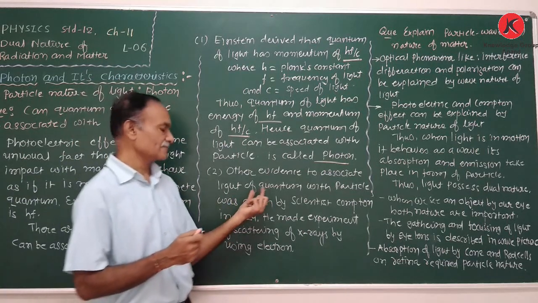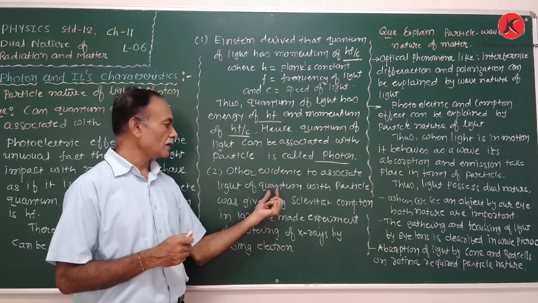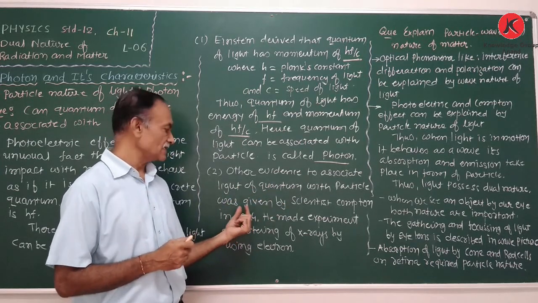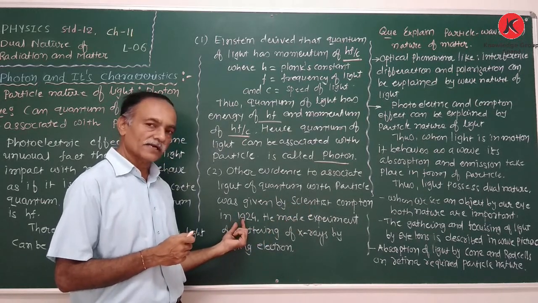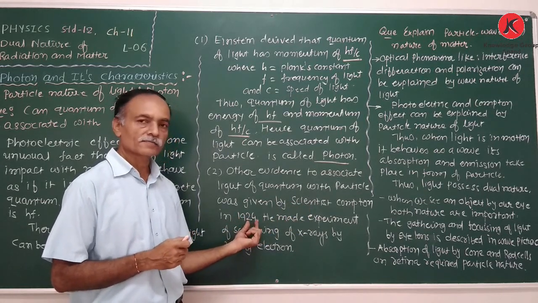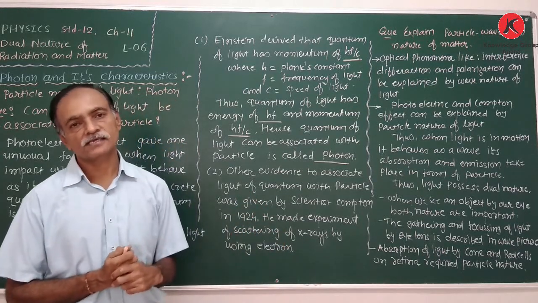The other evidence to associate the quantum of light with a particle was given by the scientist Compton in 1924. He performed the experiment of scattering of X-rays by electrons.